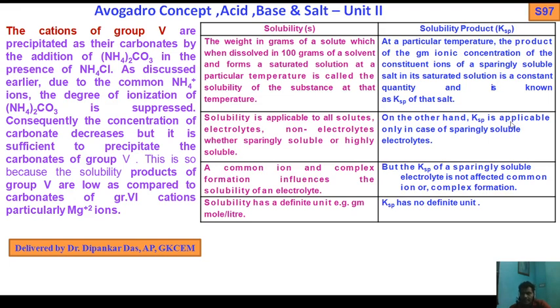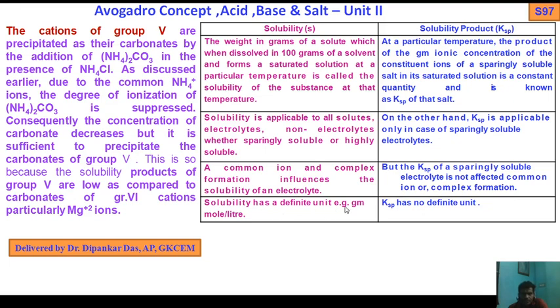On the other hand, Ksp is applicable only in the case of sparingly soluble electrolytes. A common ion and complex formation influence the solubility of an electrolyte, but the Ksp is not affected by common ion or complex formation.